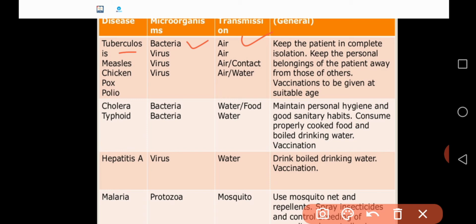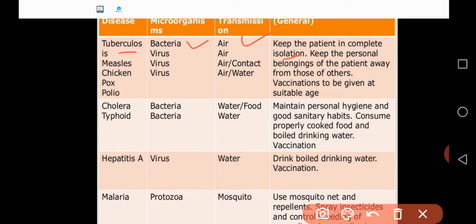What are the controlling measures for tuberculosis? You have to keep the patient in complete isolation, and keep the patient's belongings away from those of others. Similarly, measles is also caused by a virus.